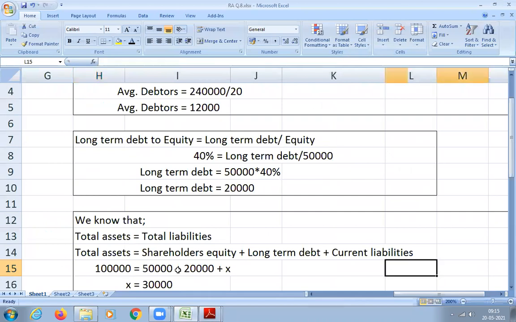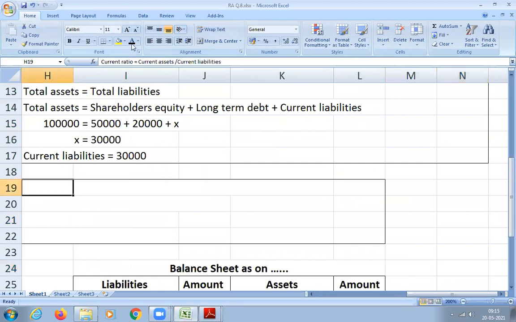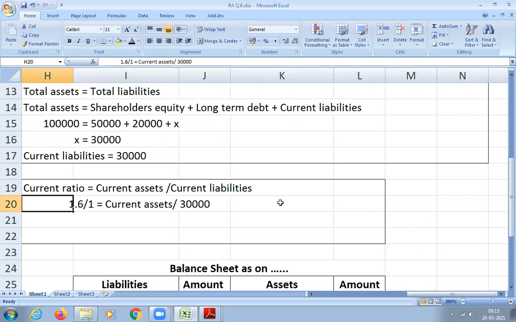Write down now. Use the current ratio and calculate the current assets value. I know the ratio is 1.6:1 and current assets I don't know, so I write it as it is. And I know current liability, that is 30,000. We just calculated it; you can see it in the rows above, we got 30,000.